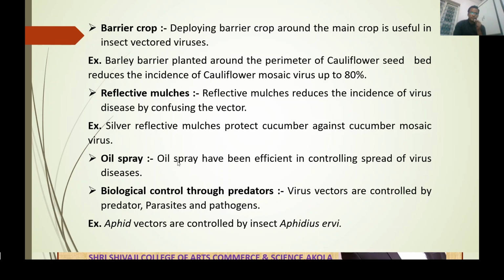Oil spray. Oil sprays have been efficient in controlling the spread of viral diseases. Again, oil spray is also an important technique to control plant diseases.